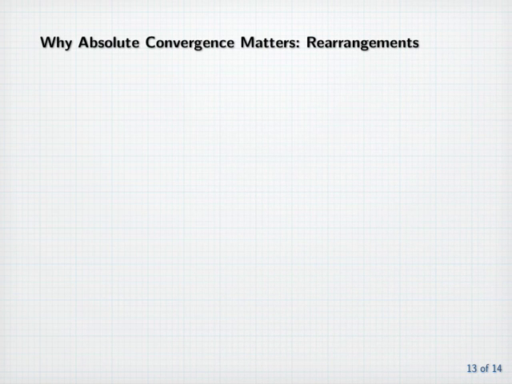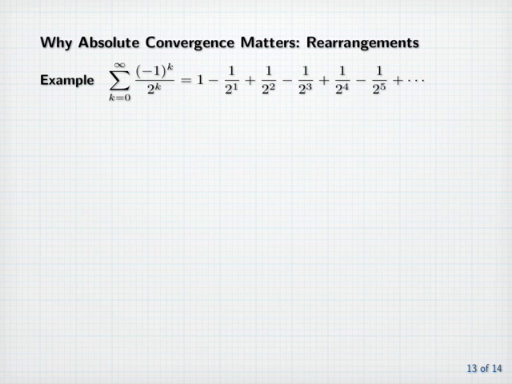Why absolute convergence matters. Rearrangements. Example. Consider the sum from k equals 0 to infinity of (-1)^k over 2^k, which equals 1 minus 1/2 plus 1/2 squared minus 1/2 cubed, and so on. Since this is a simple geometric series, the sum from k equals 0 to infinity of (-1/2)^k, we can compute the sum easily using the formula 1 over 1 minus (-1/2), which is 1 over 3/2, or 2/3.